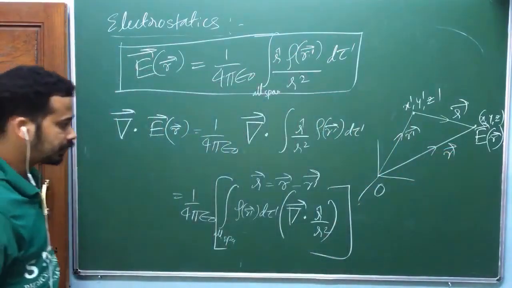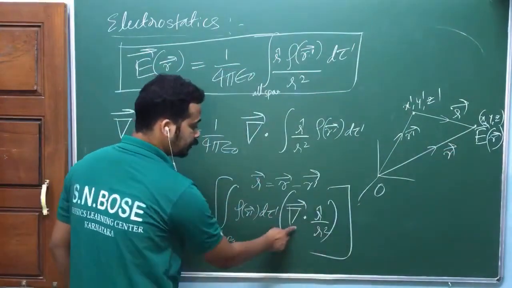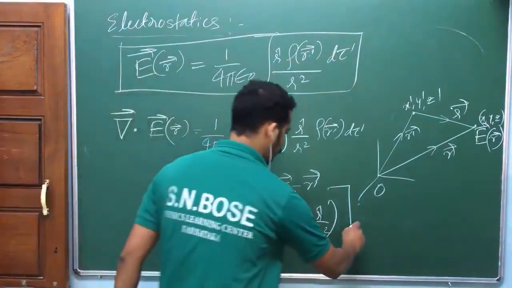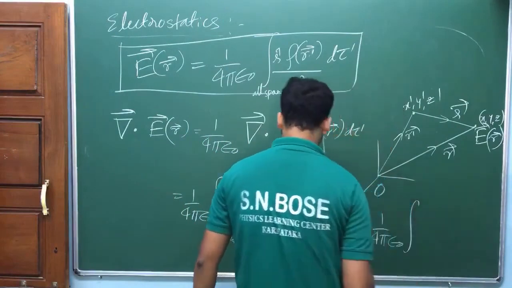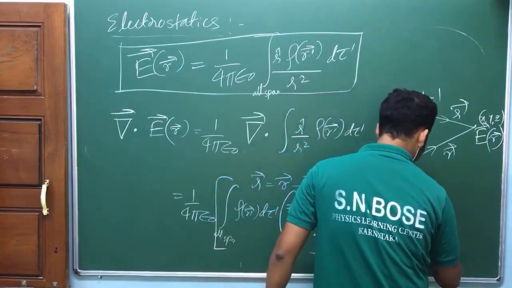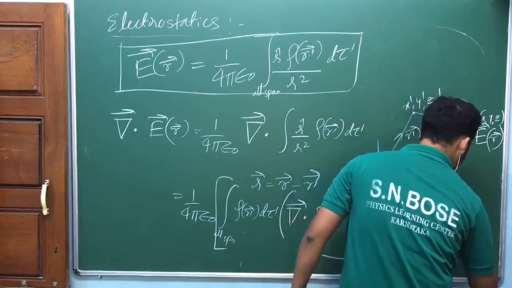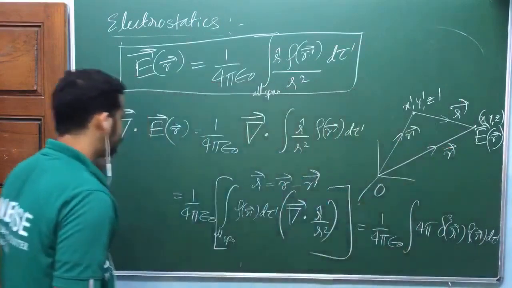I'm trying to explain one piece of mathematics here. Again, this is inside the integral only. What is that one? That's equal to 1 by 4 pi epsilon naught, times 4 pi delta cube of italic r, into rho of r prime vector d tau prime vector. Check this out.